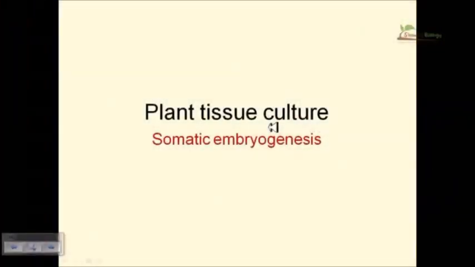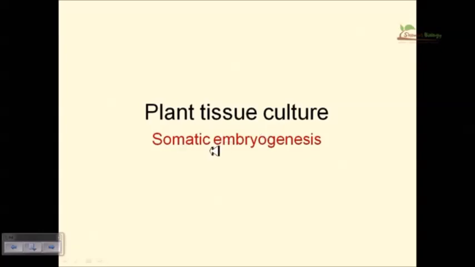Somatic embryogenesis. As the name suggests, embryogenesis means the development and production of an embryo from zygotic cells. Normally, what we know about the embryo is that the male and female gametes come and meet each other. They form the zygote, which has 2n number of chromosomes, and then the zygote develops to form the embryo.